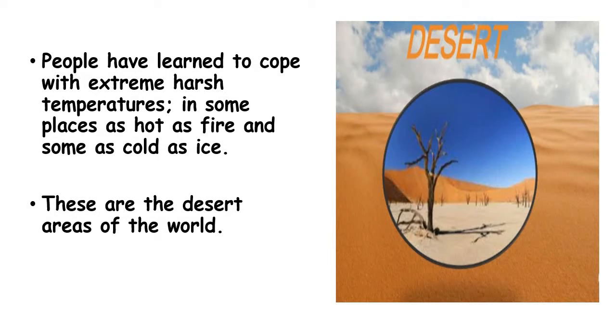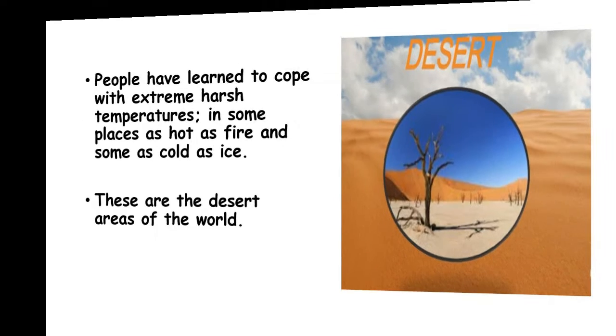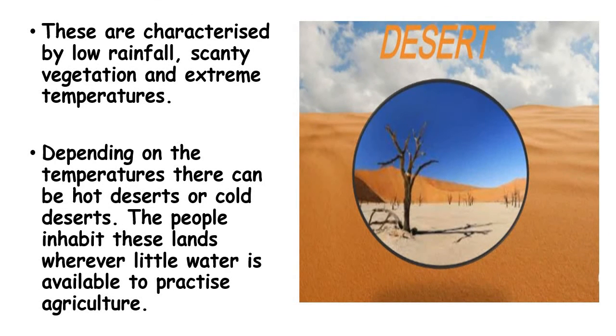People have learned to cope with extremely harsh temperatures, in some places as hot as fire and in some as cold as ice. These are the desert areas of the world. We are talking about the desert. These are characterized by low rainfall, scanty vegetation, and extreme temperature. These are the three important characteristics of a desert region: low rainfall, scanty vegetation, and extreme temperatures.